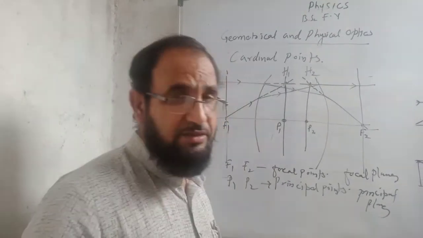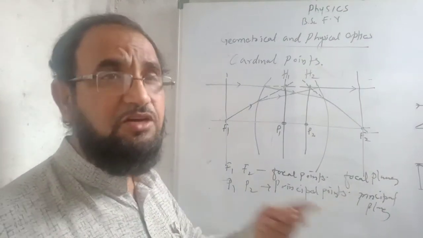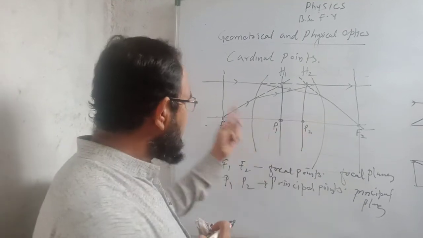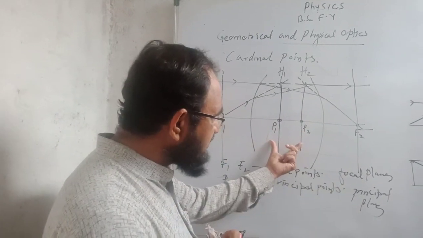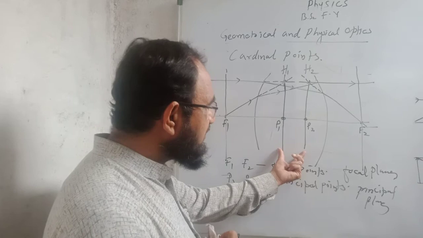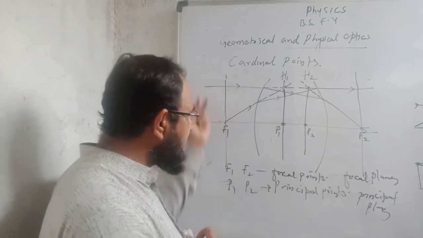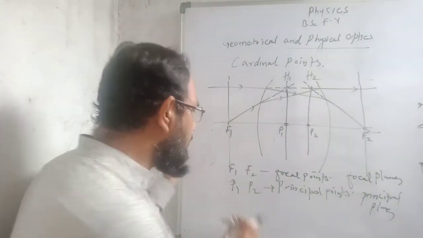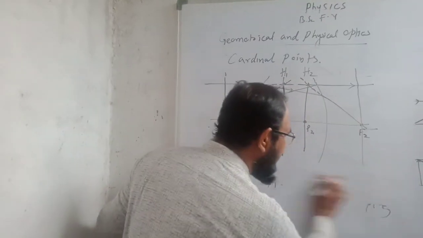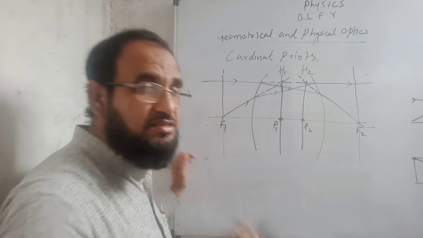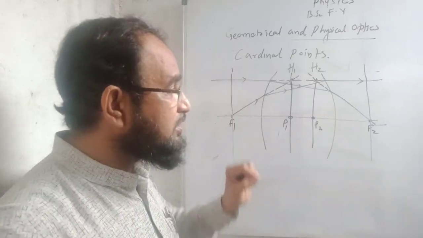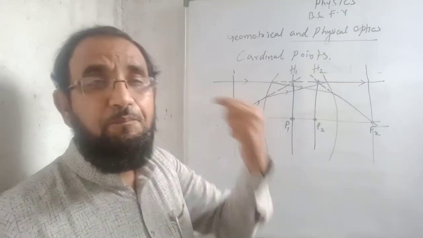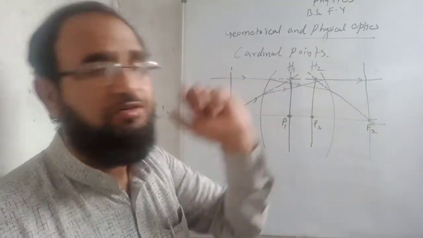Now to study the nodal points, another two points known as the nodal points. So I will consider this system. Here there will be two principal planes inside the lens, and I will consider an object outside the lens. So to study the nodal points, when a ray of light is allowed to incident on one of the nodal point, it appears to pass through the second nodal point.